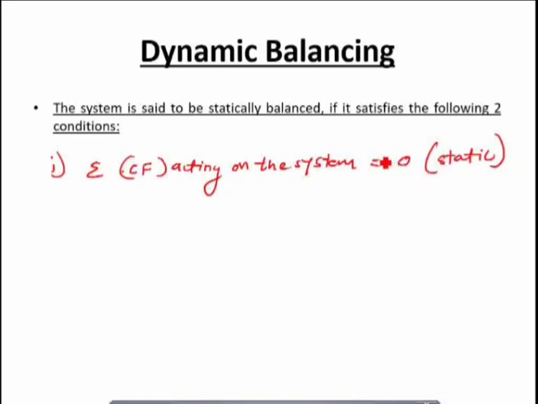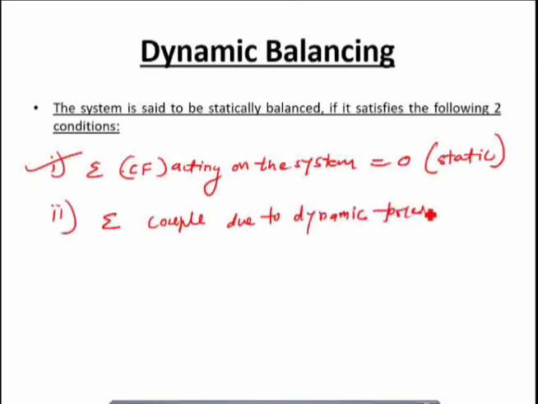So for the system to be dynamically balanced, it should first be statically balanced, and even if the system is statically balanced, you cannot call it dynamically balanced because there are couples and forces acting on the system. So you can say that the system is completely balanced or dynamically balanced if it satisfies condition number 1 and condition number 2, that is, the couple due to dynamic forces. Dynamic forces means what? Inertia forces. I am writing it in the bracket as I have said earlier.